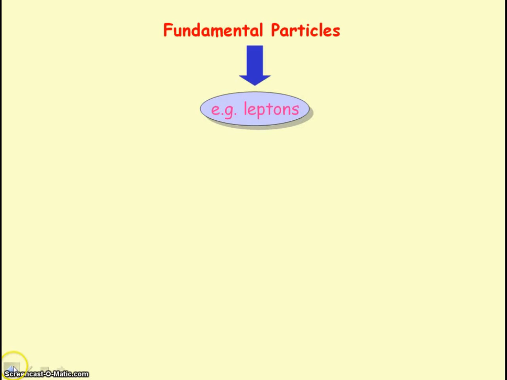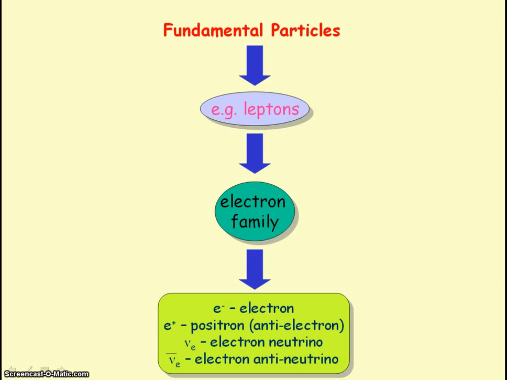So leptons are fundamental particles, and the electron family are leptons. So the electron family is made up of the electron and its antiparticle, the positron, which is a positively charged electron. Also, you have the electron neutrino and its antiparticle, the electron antineutrino.